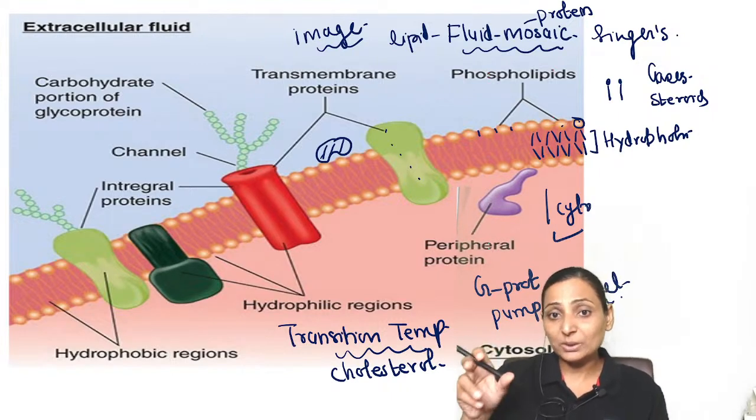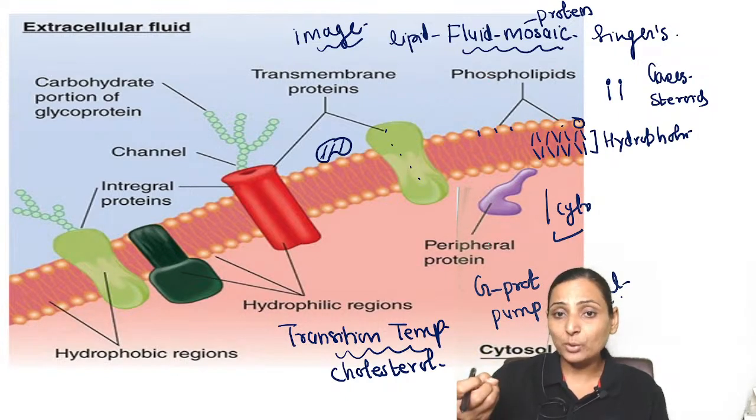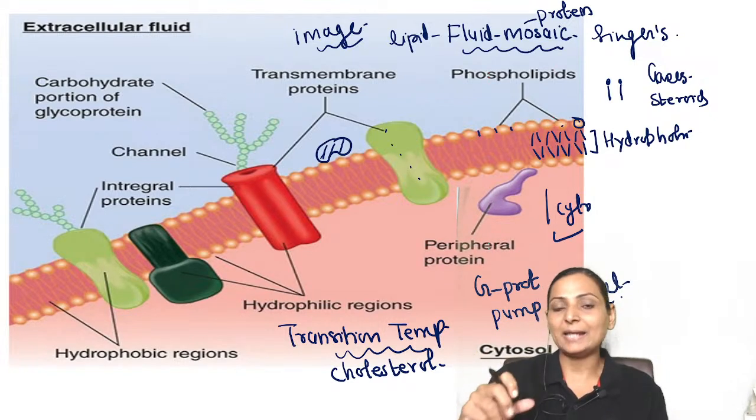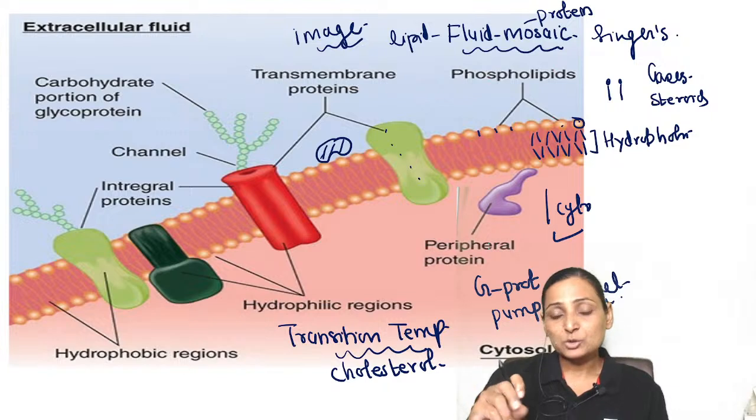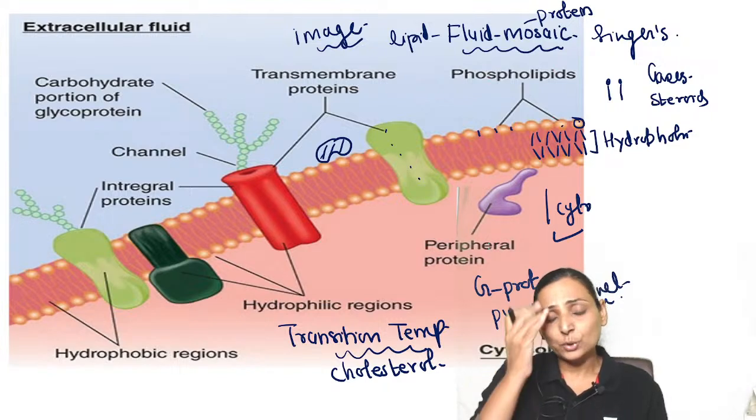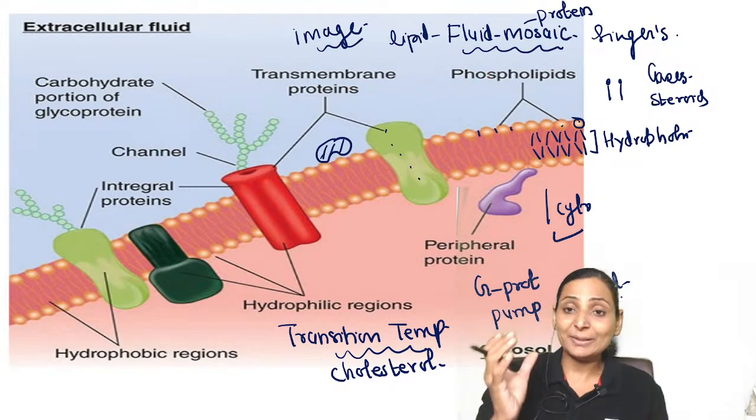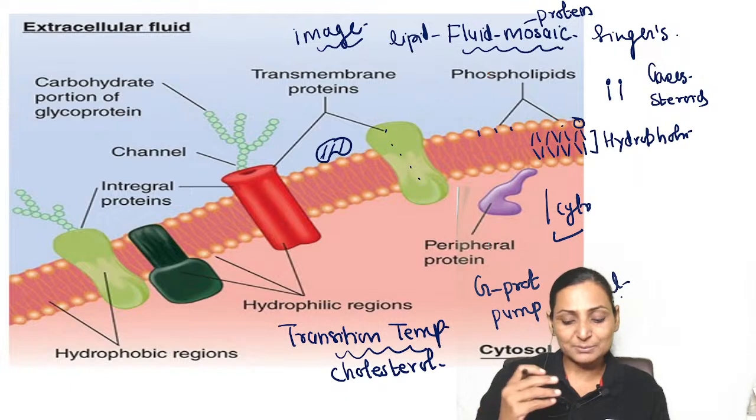So you want a particular temperature because that temperature helps in the lateral diffusion of the proteins, which is very important for the efficiency of the cell membrane for its transport and enzymatic processes. If it becomes very thick like a gel or like a solid, then this movement is not possible. So you want some motility or fluidity of your membrane.